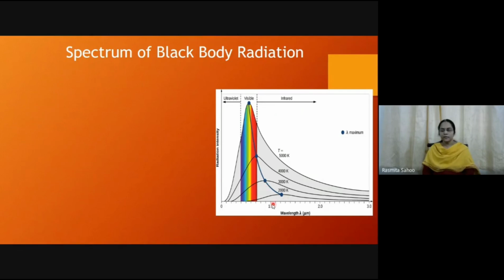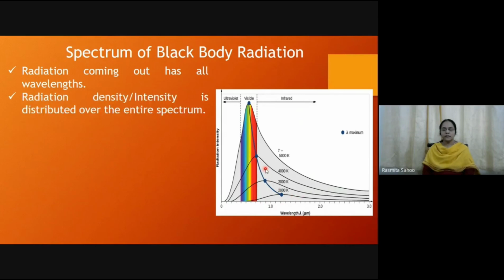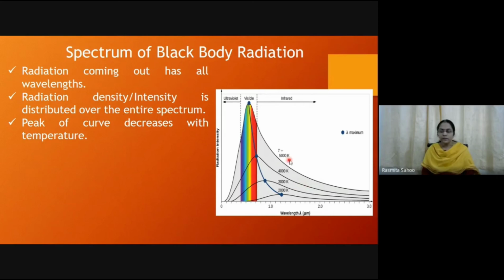Here you can see the radiation coming out has all wavelengths. At any wavelength you can have radiation. This is the radiation intensity, and the radiation density is distributed over the entire spectrum. The peak of the curve changes with temperature. The first one is for 5000 Kelvin, the second one is for 4000 Kelvin.